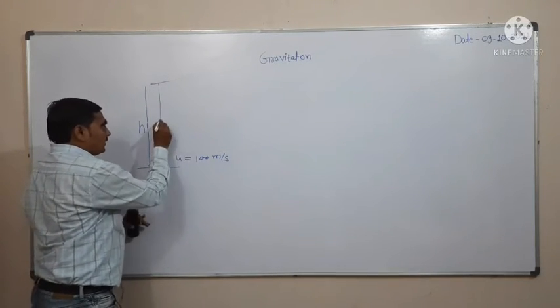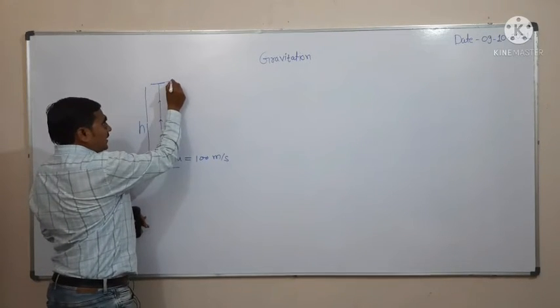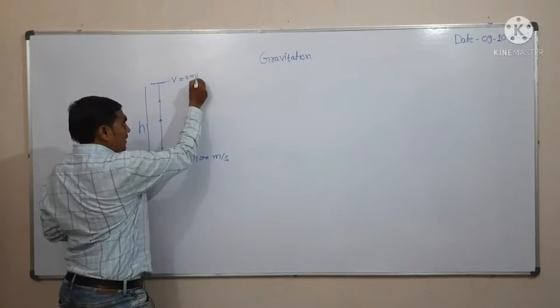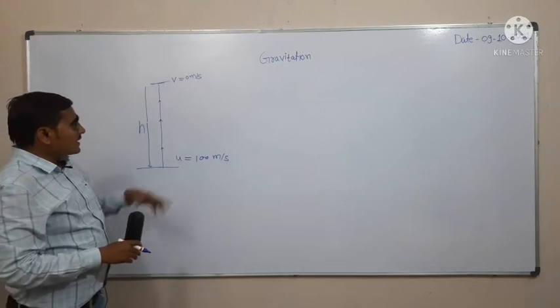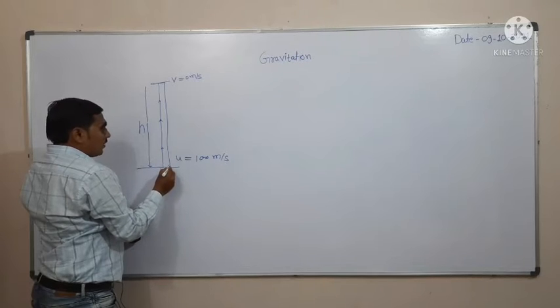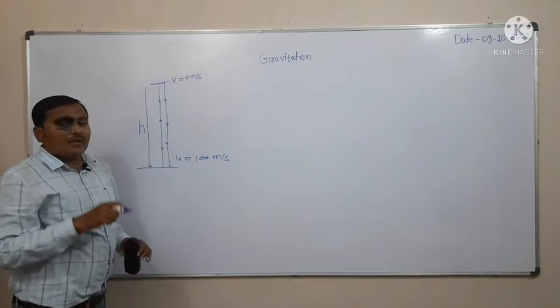While moving upward, its velocity reduces, and at a certain height its final velocity will become 0 meter per second, and from this point it starts moving in a downward direction.